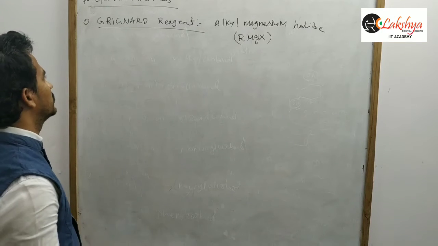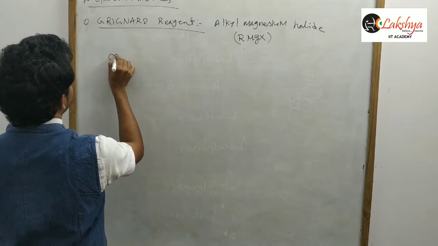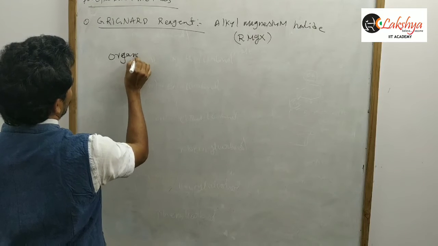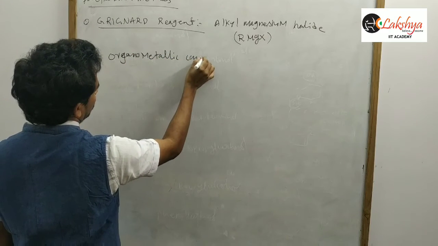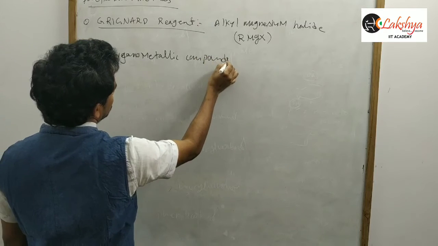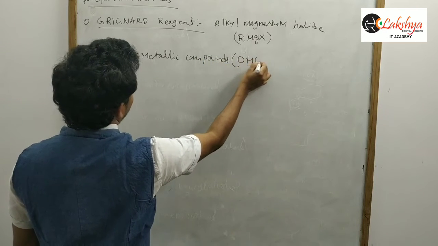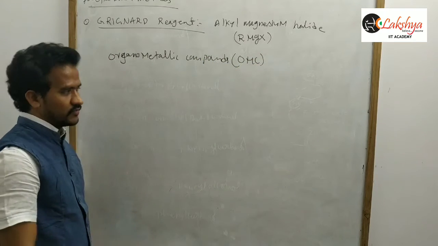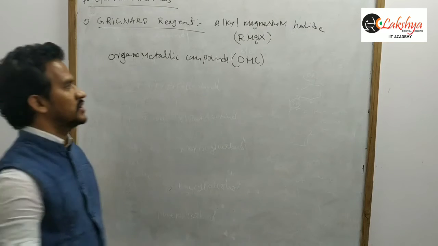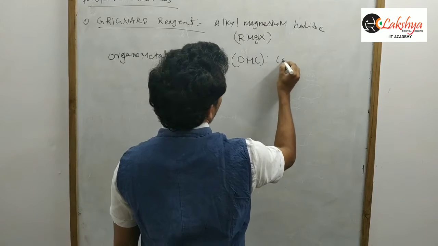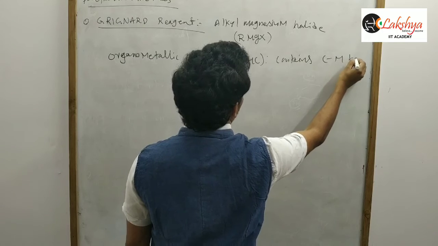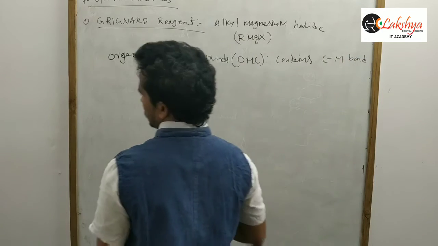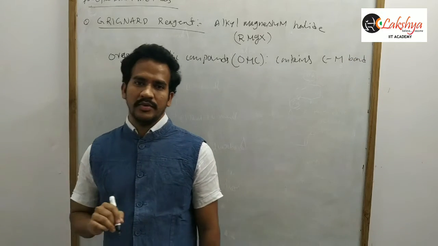First of all, we have to know one definition, that is organometallic compounds. Organometallic compounds, simply OMC. What is an organometallic compound? Organometallic compounds contain a carbon-metal bond.